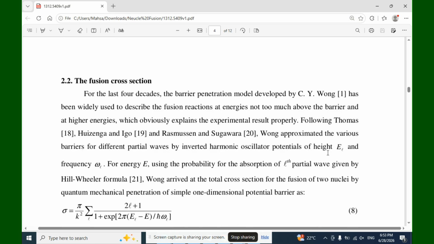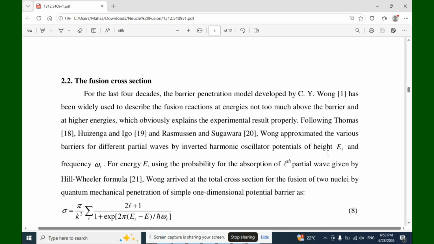The next chapter is the fusion cross-section. For the last 4 decades, the barrier penetration model developed by C. Y. Wong has been widely used to describe the fusion reactions at energies not too much above the barrier and at higher energies, which obviously explains the experimental results properly.